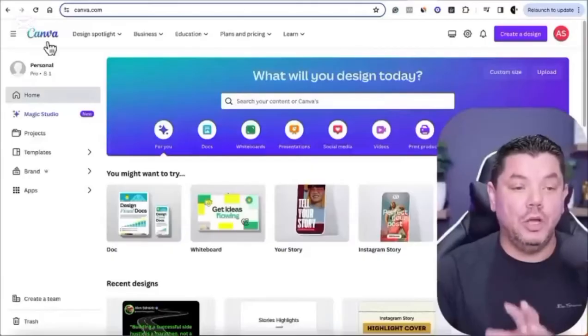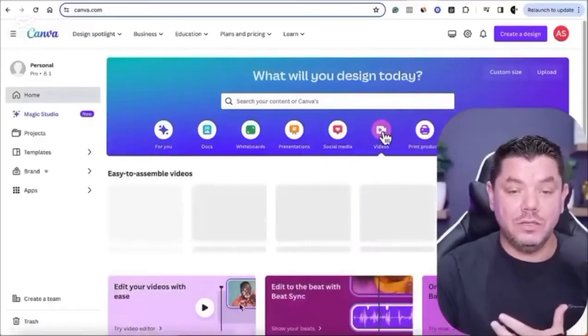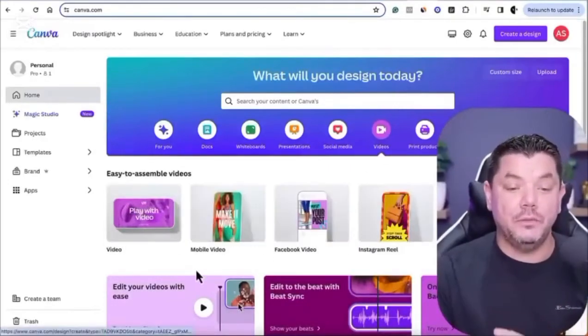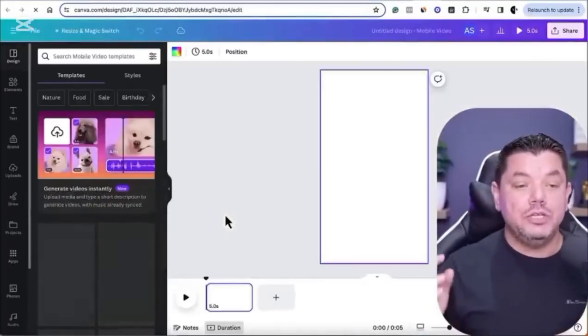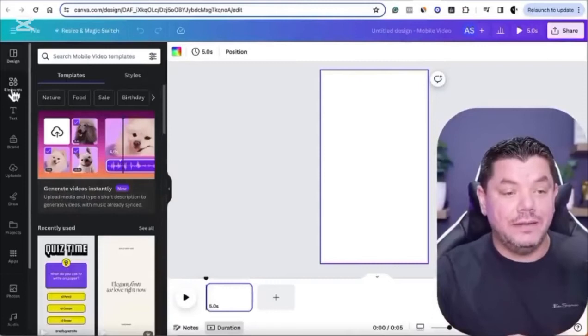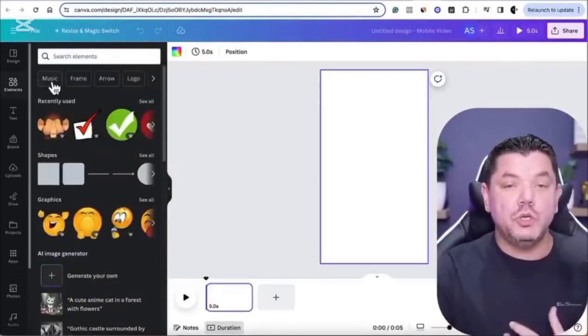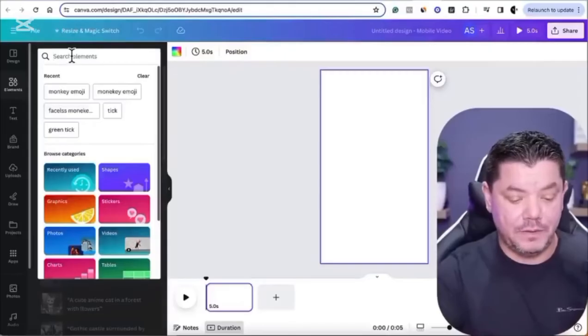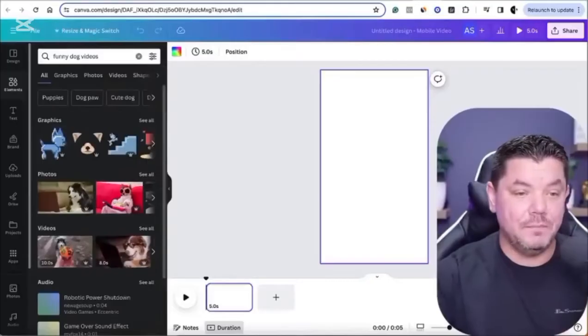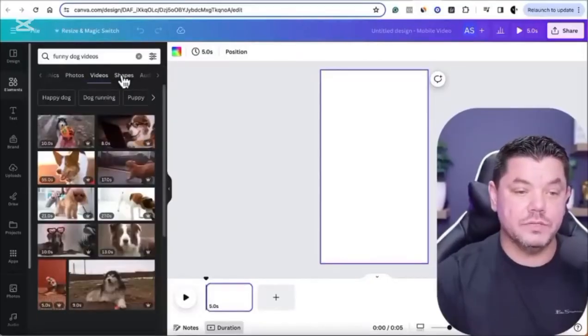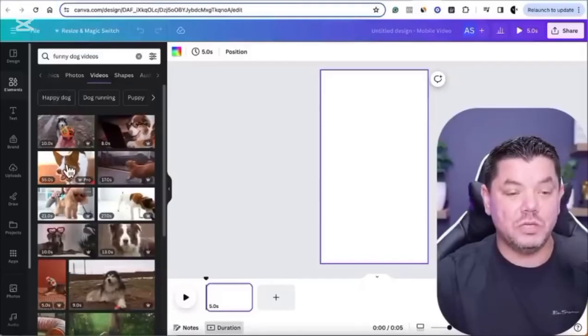So where are we going to go to get this content? Well, the first thing that you can do is you can come over to a platform like Canva. And then once you're on Canva, what you want to do is you want to come over here to videos, click onto videos, and then you want to select mobile video, which is 1080 by 1920. You want to click onto this, and from here, what you can do is you can literally search. If you scroll down the left-hand side here under elements, you can search for different types of videos. So let's just type in funny dog videos as an example, hit enter, and then you want to come up to the top and you want to go to videos. And then you're going to be able to find all these different types of videos.